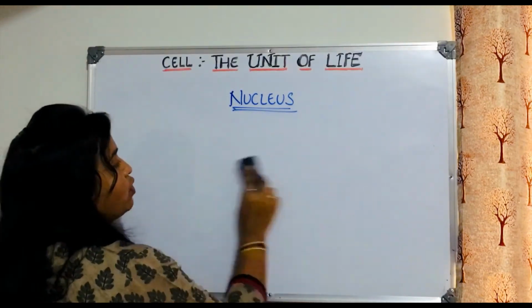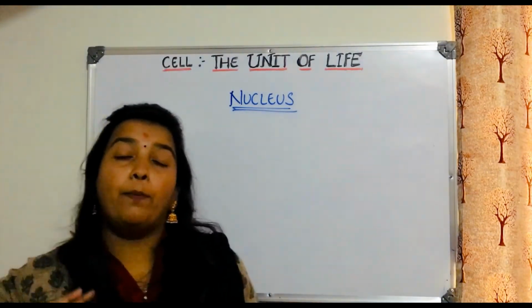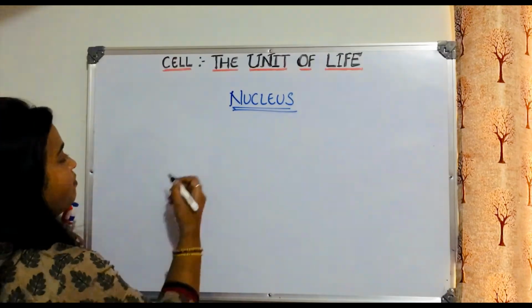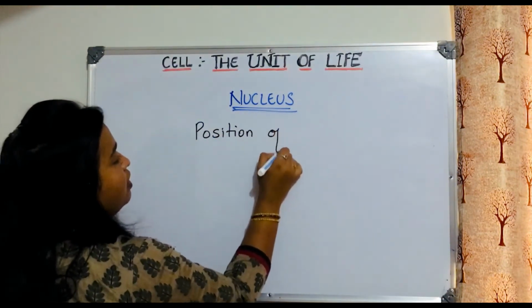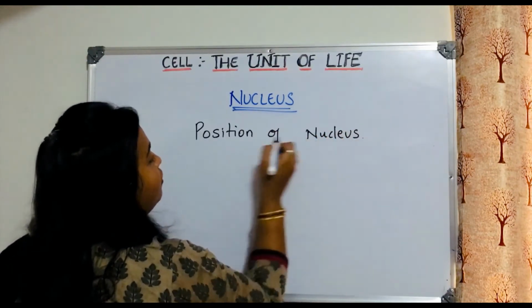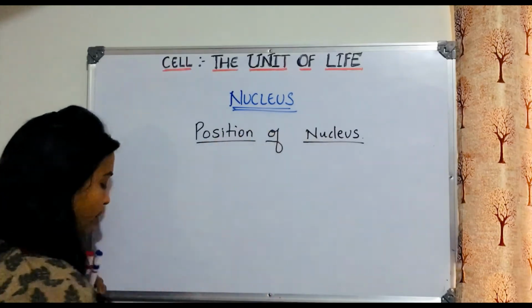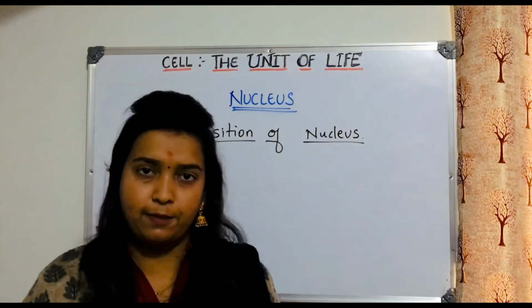Then next question. So I think this much is clear now. Now the next question is the position of the nucleus, not the cell, it is the position of the nucleus. Now whenever you see a cell, where do you find the nucleus?